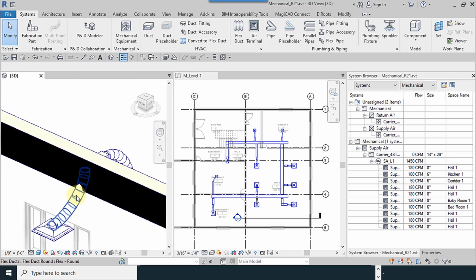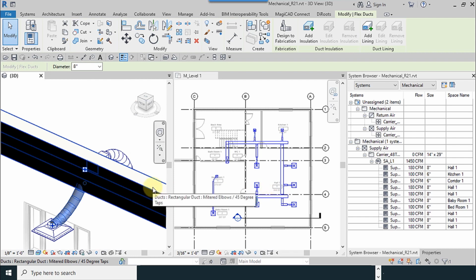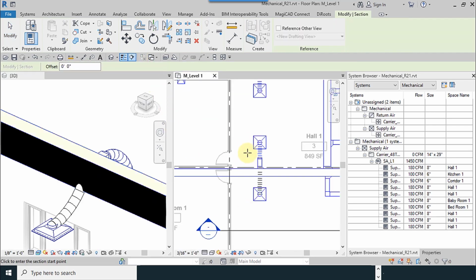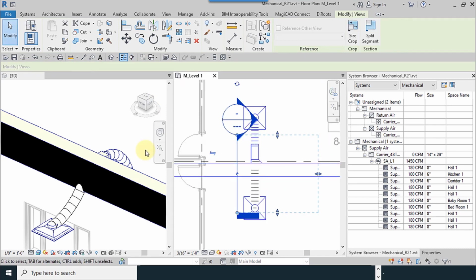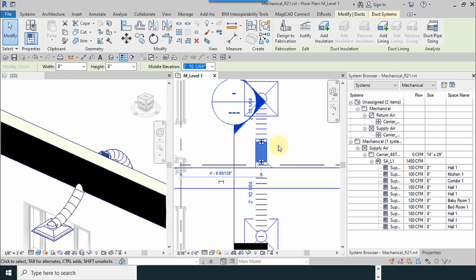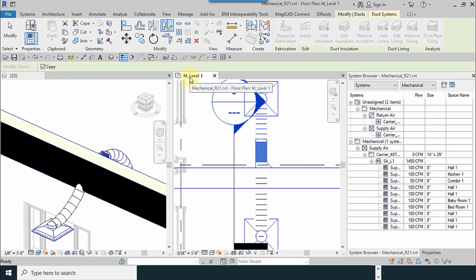So we want to reconfigure this one manually. Okay, I create a section plane here like this, or you can do another option, for example, mirror to axis. Check the copy.